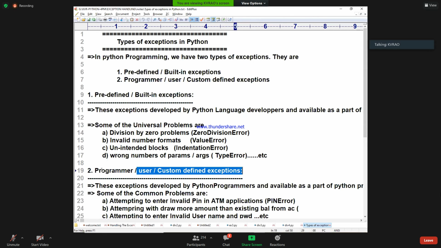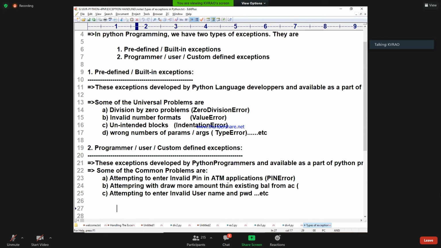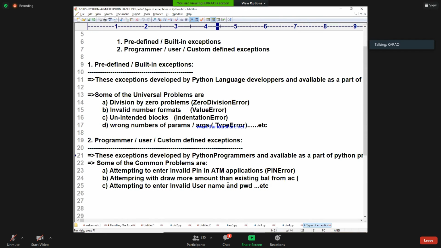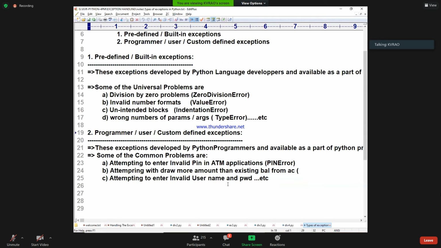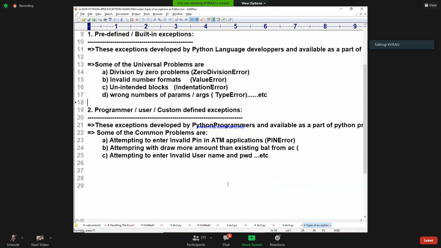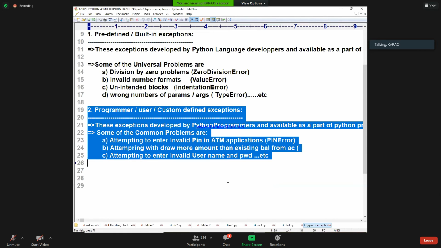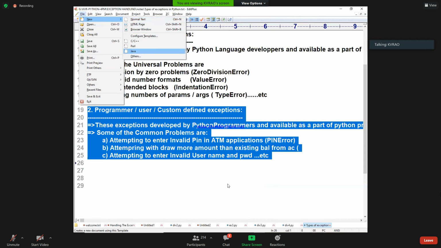User defined exceptions, programmer defined exceptions. Now, coming to that, programmer defined exceptions. Now I'm talking about the development of programmer defined exceptions. This I want to carry forward. This is a most beautiful concept I'm going to use. Let us look at that.